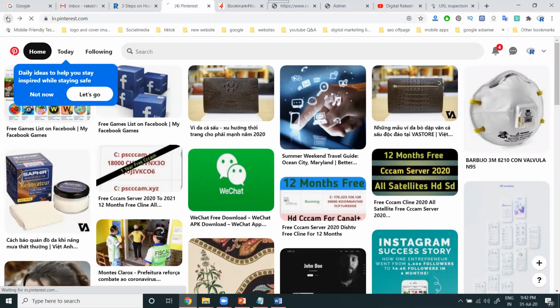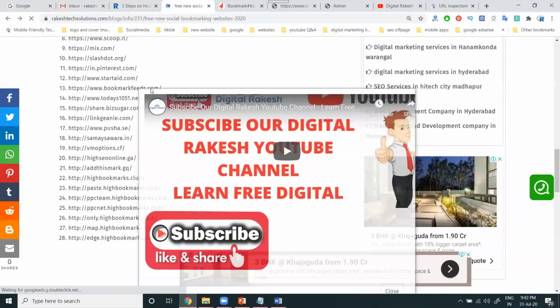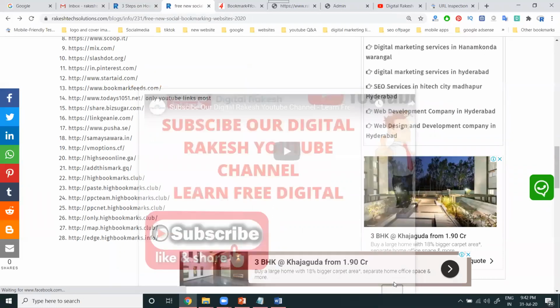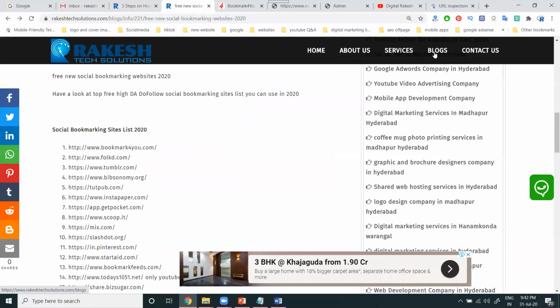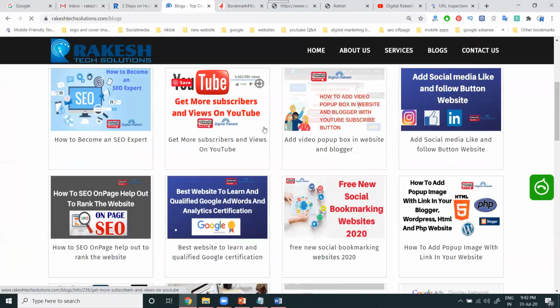Finally, where is it showing? In this Pinterest option. These are all nothing but promotions. Everyone's URLs will be used in the particular option. So for promotion purposes, both are important for any website: SEO on page and SEO off page. We can do these in parallel on a particular website to show your website in Google search results.